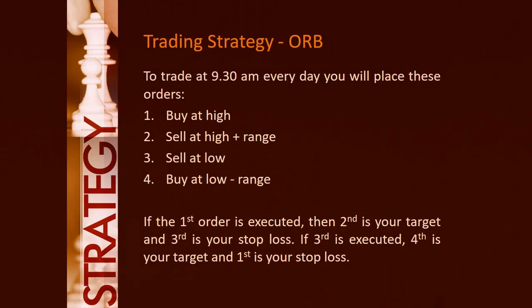Now let us see how we will place our trading orders. On the day of trading, right at 9:30 am, we will place 4 orders. First will be a buy order at the high price. Second will be a sell order at high plus range. Third will be a sell order at low. And fourth will be a buy order at low minus range. This means, if the first order is executed, then second is your target and third is your stop loss. Vice versa, if third is executed, fourth is your target and first is your stop loss.